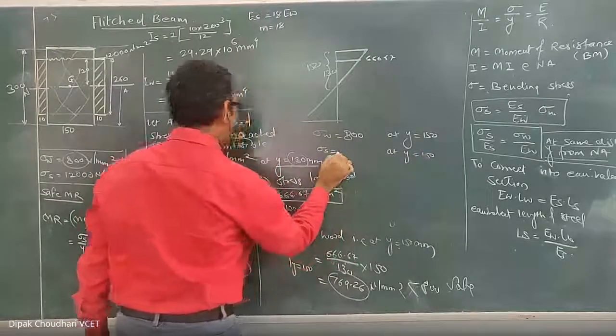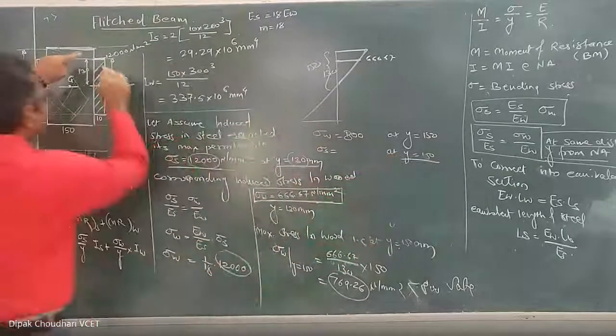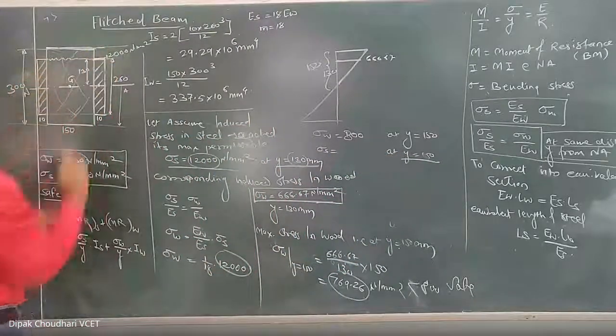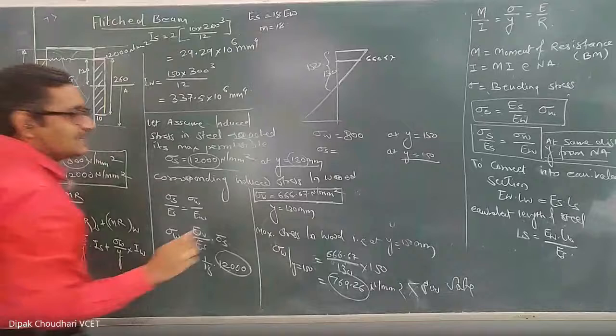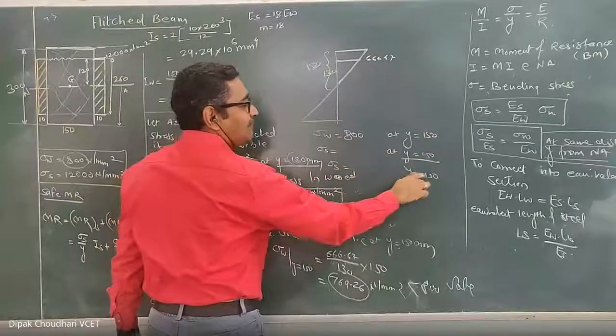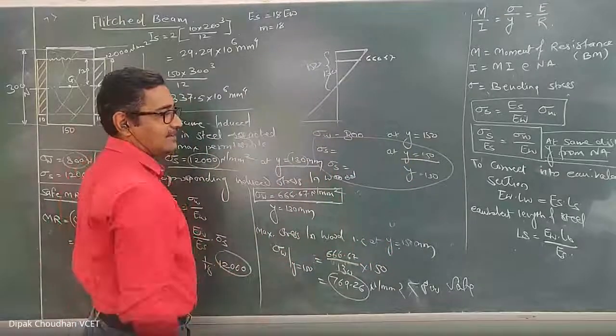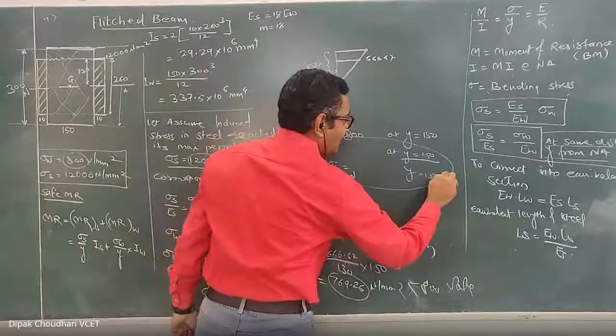Okay, but don't compare it with this 12,000, because at y equal to 150, यहाँ पे स्टील का एक्सट्रीम लेयर है ही नहीं. स्टील का एक्सट्रीम लेयर है at y equal to 130. So let's calculate the stress induced in the steel at y equal to 130 by using the property of similar triangle. ये इक्वेशन यूज करके, और ये आपको कंपेयर करने का है.